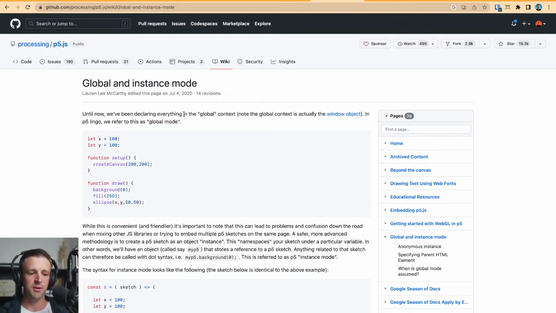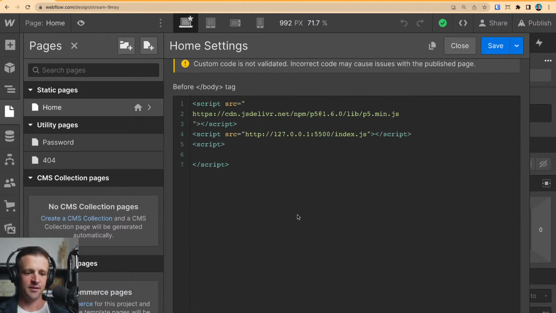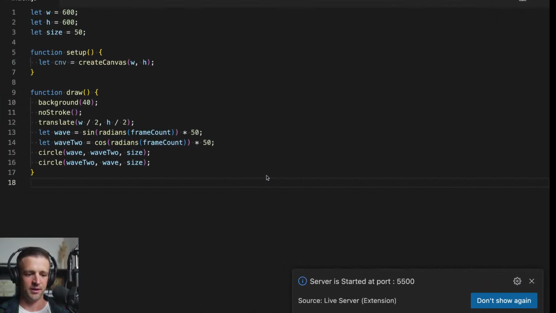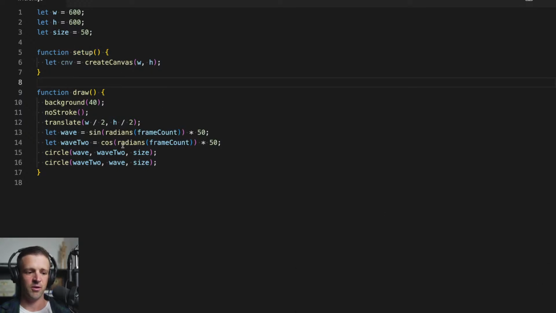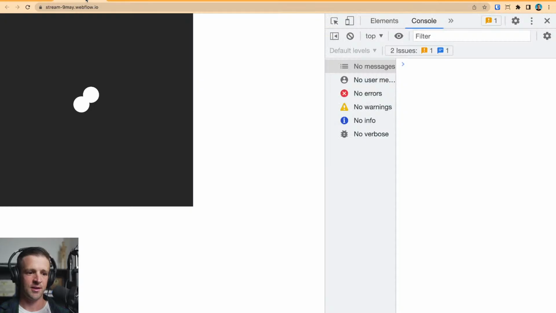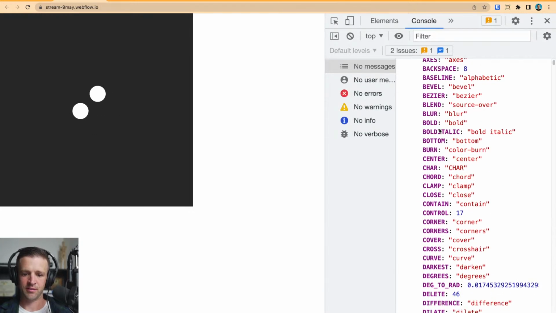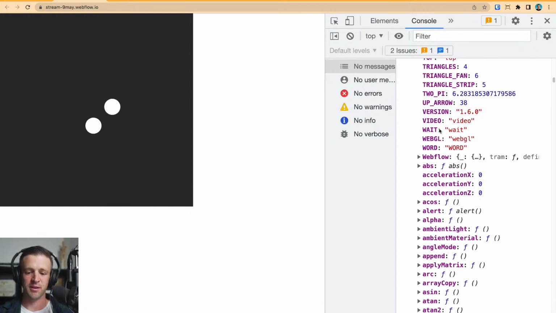And so global and instance mode, what p5 is looking for is all this stuff in global mode. In VS Code, it's looking for this draw function. It's looking for this setup function. And these are all on what's called the global namespace. Let me see if we come to our project and we print out the window, if setup exists on the window object. Window is kind of like the global namespace for the browser.